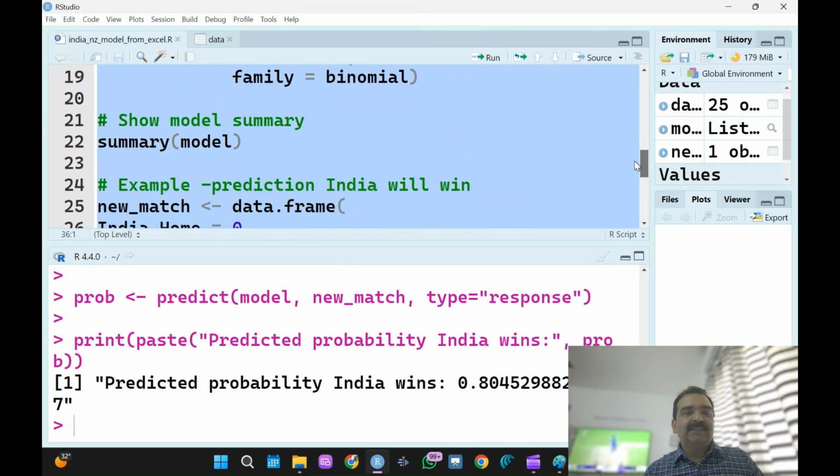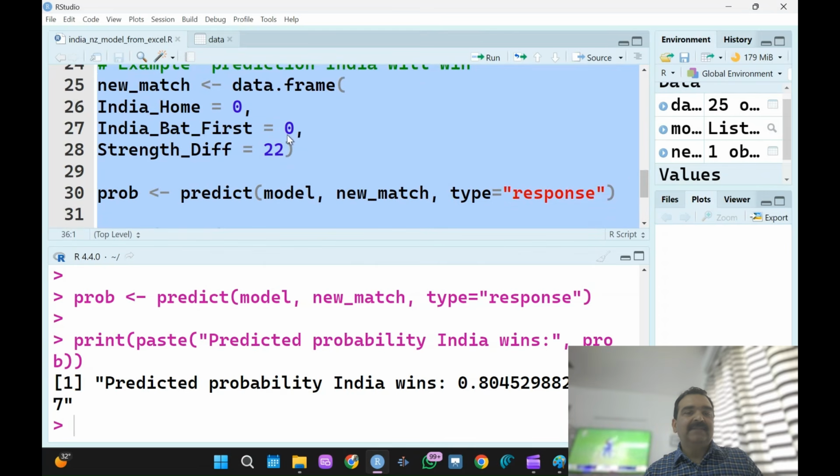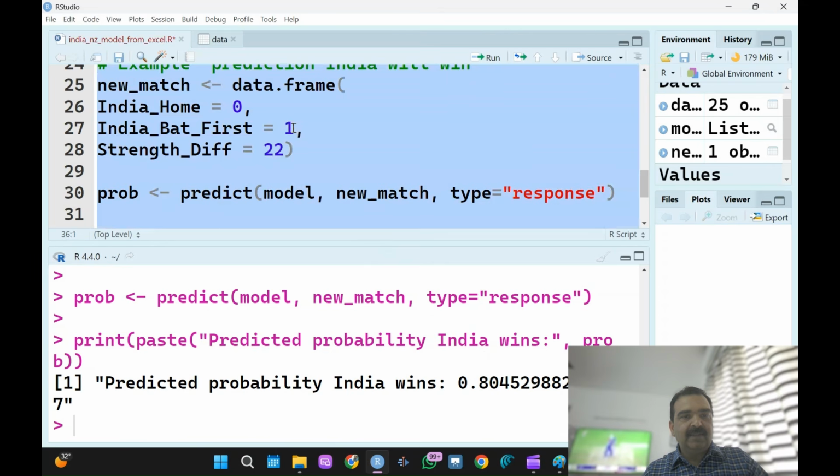And this is if India bats second. That means India is going to bowl first and then chase the runs. Then the probability is 80%. What if India bats first? If India bats first, let's see whether the logistic regression model predicts that India is going to win or not.